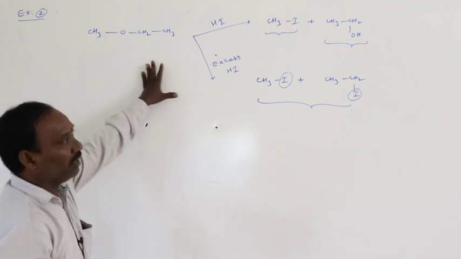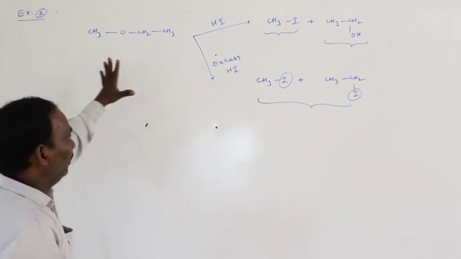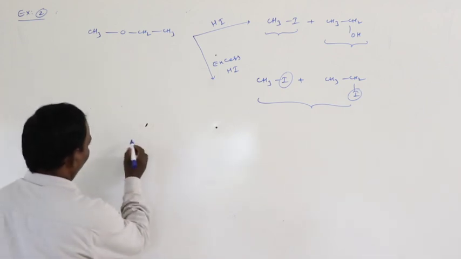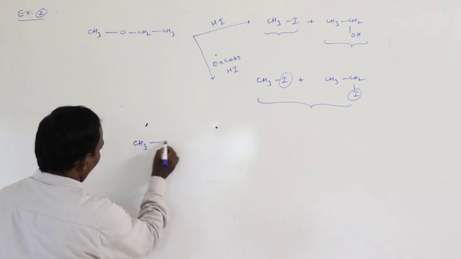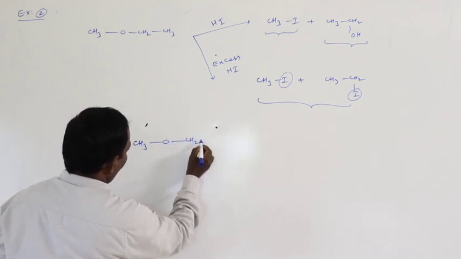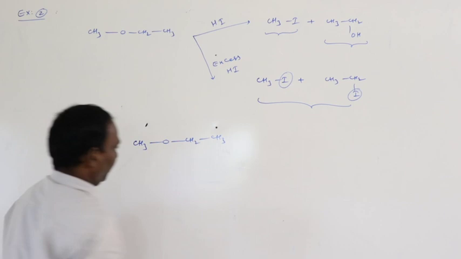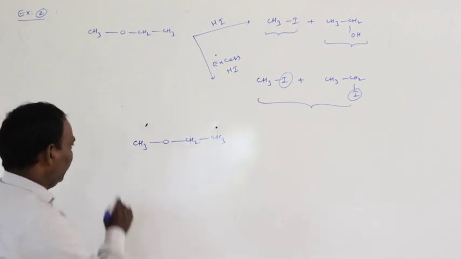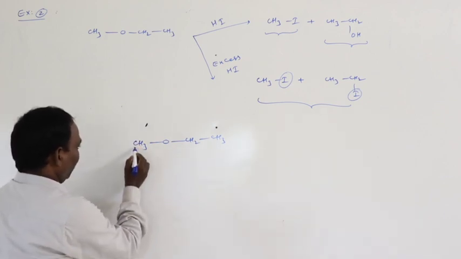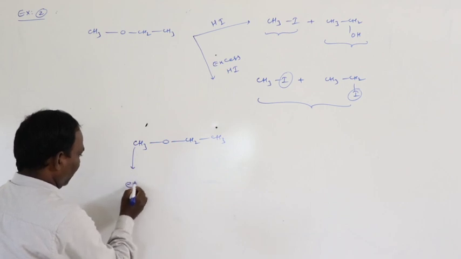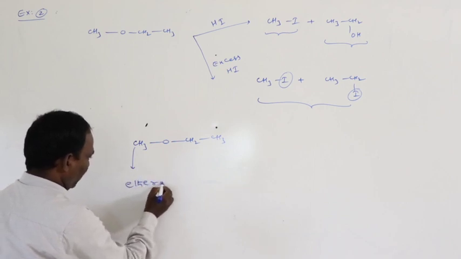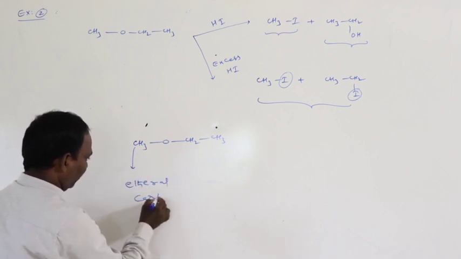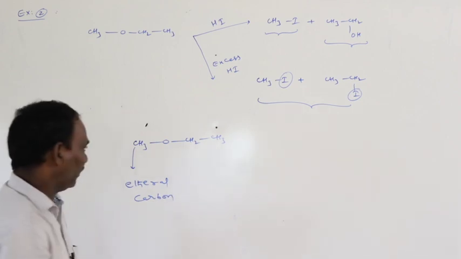Okay, how to remember this equation? Now in this case, CH3 oxygen CH2CH3. This is an ethereal carbon atom, or ether carbon.